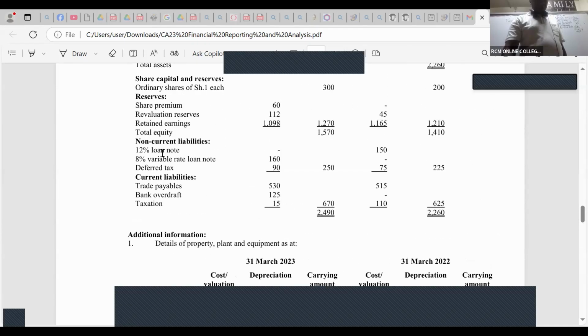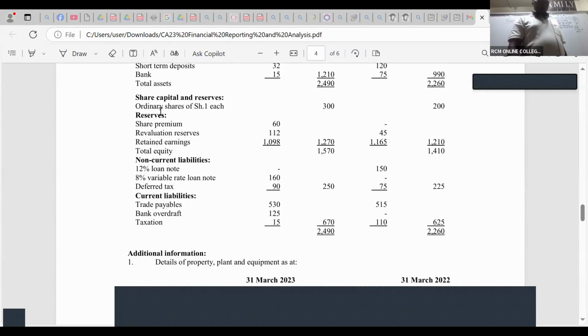So you can see none here. Share capital, you can see we are 200 brought down. So in this case, ordinary share capital brought down is 200. Premium brought down is 0 for 2022. You can see share premium brought down, nothing really there.